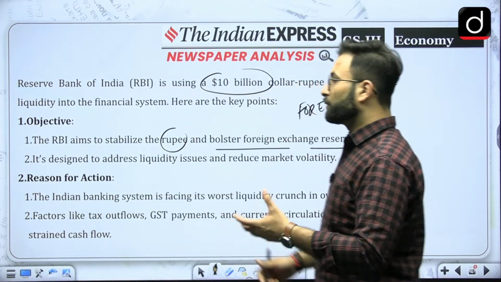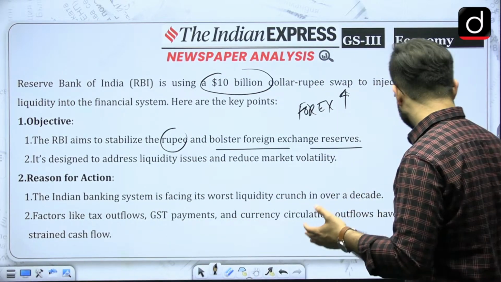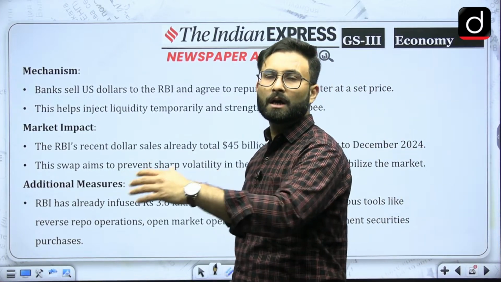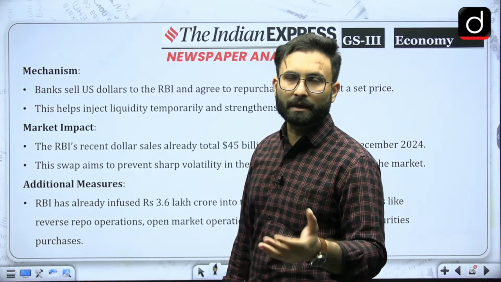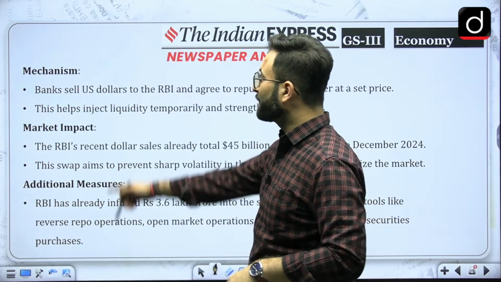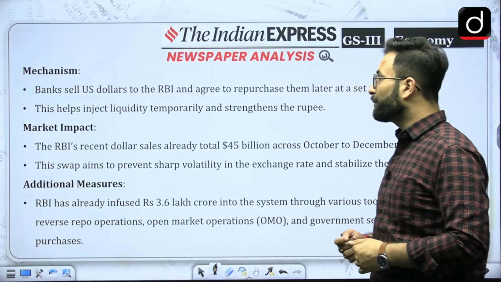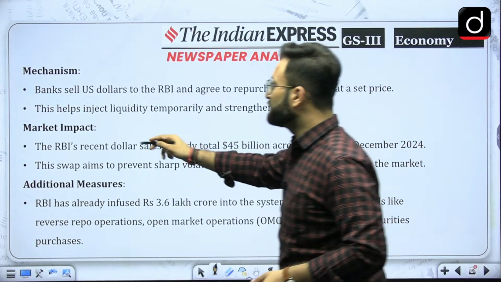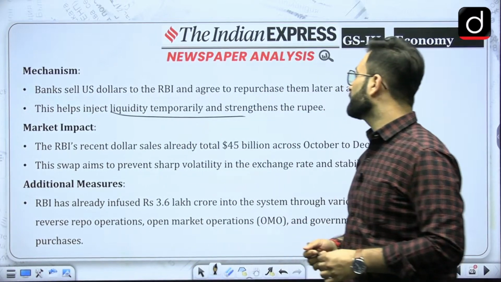Okay, now on the two fronts RBI has to play, so that is why they are going for the swap agreement. They will be buying the dollars and sending them into the forex, or into the export market, so that the demand for the dollar will decline. Now the bank sells the US dollar to the RBI and agrees to repurchase it later at a set price. This will help inject liquidity temporarily and strengthen the rupee.